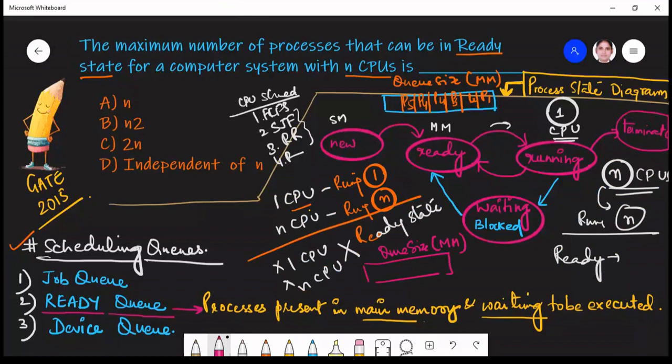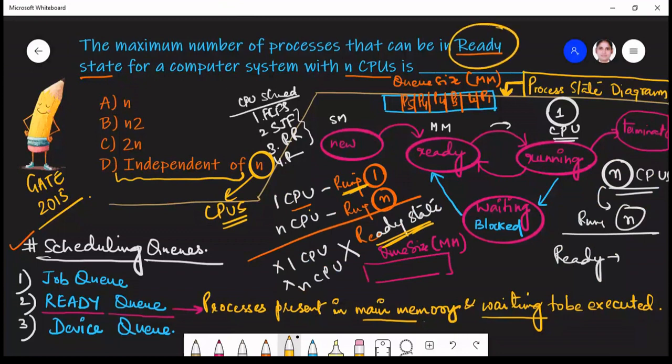So the question is based on ready state but not on running state. If the question is on ready state, the number of processes is independent of n, because n is your CPUs. And I have explained to you, if it is ready state, then it is irrespective of the number of processors. But if this question would have been about running state, in that case your answer would have been n, right?